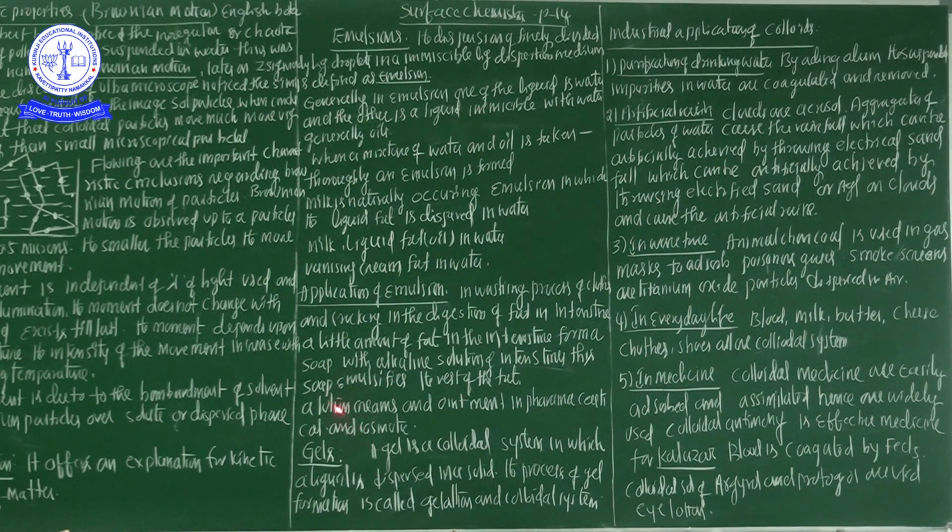The best examples are gelatin, agar-agar, starch, etc. Non-elastic gels are the gels which are rigid and do not have the property of elasticity. Example, silica gel. And liquid-rich systems are known as jellies.